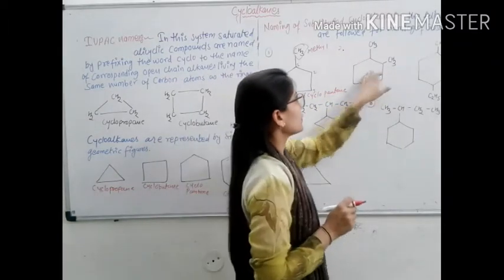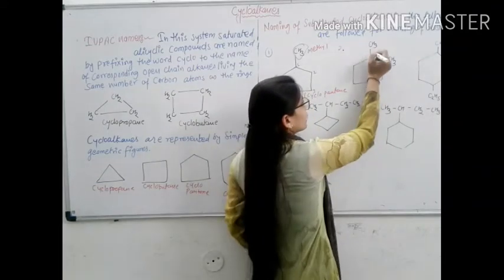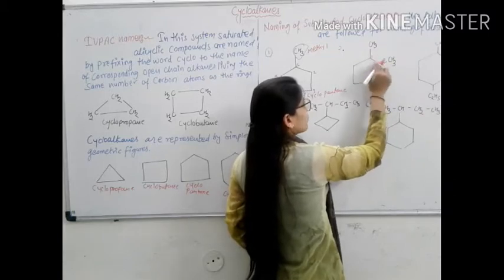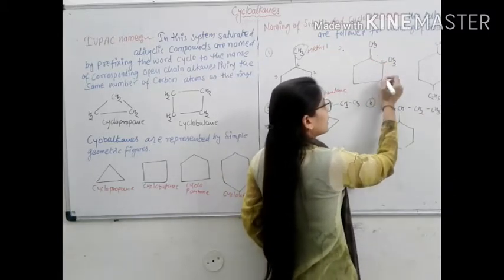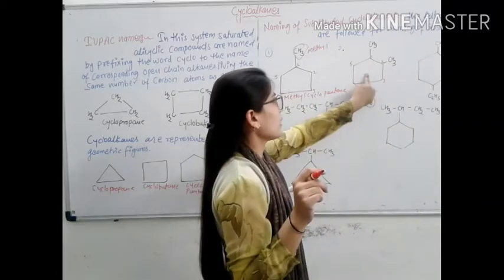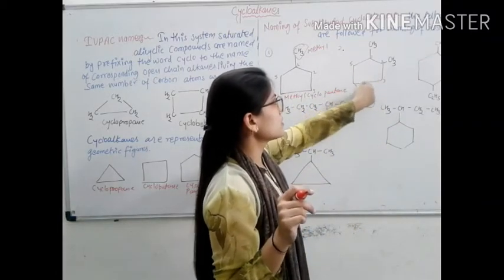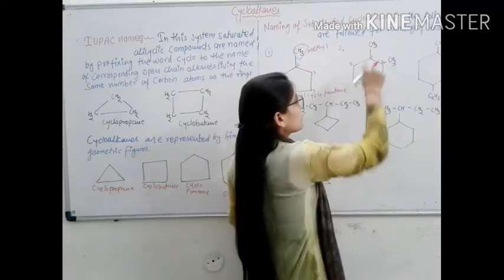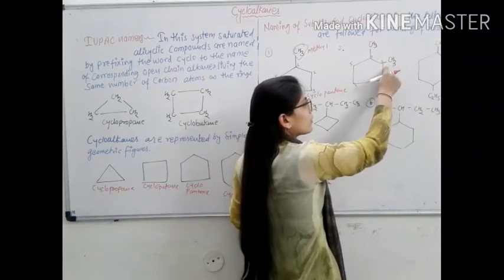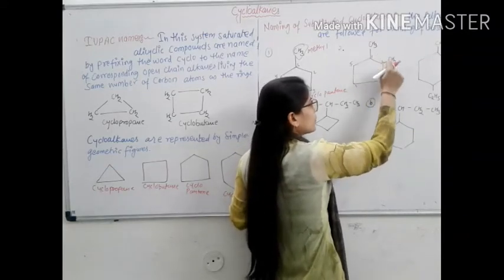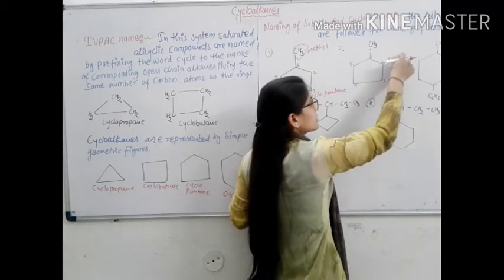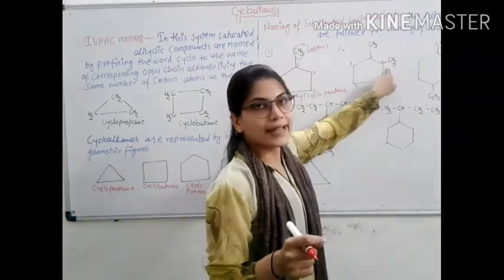The second example again has a methyl group at the first position, and numbering starts from this carbon: first, second, third, fourth and fifth. Again, there are 5 carbon atoms present in this cycle and 2 methyl groups present at different carbon positions. The first methyl group is present at the first position and the second at the second position.